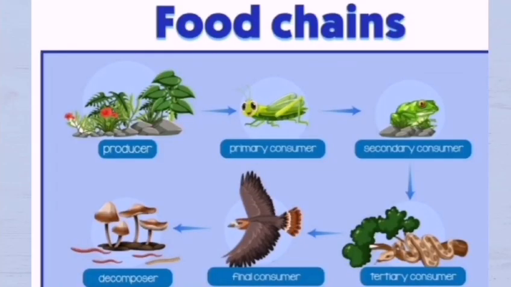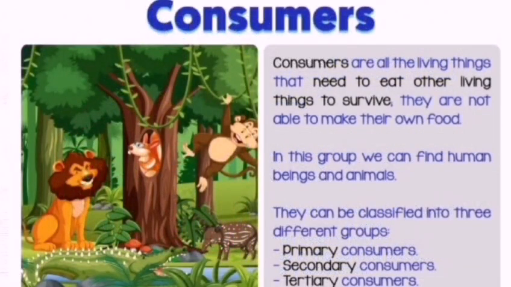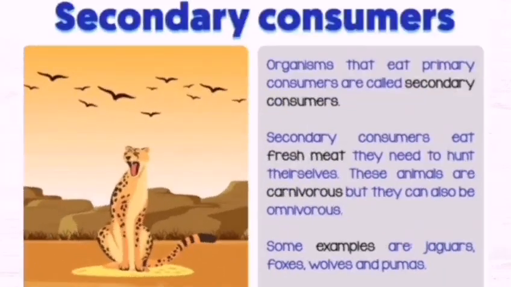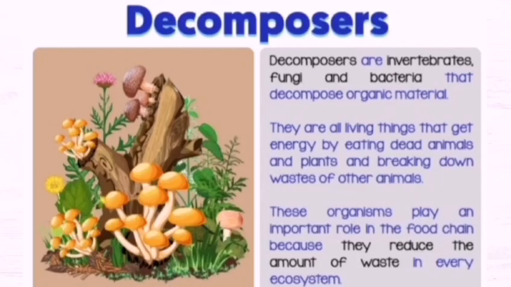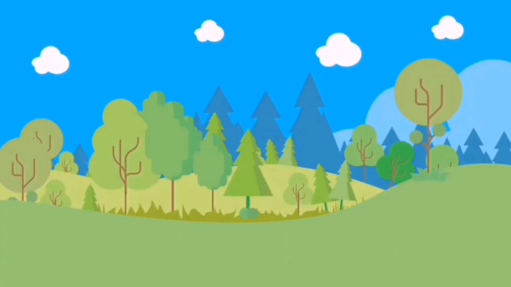A food chain is the linear representation of the flow of energy and nutrients between organisms in an ecosystem. It describes how some living beings feed on others, establishing relationships of predation, consumption, and energy transfer. This includes producers, primary, secondary, tertiary consumers, and finally decomposers. Below we are going to explain more about this food chain and each of its levels, from producers to decomposers.